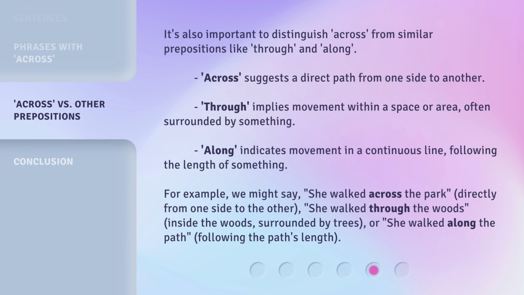It's also important to distinguish across from similar prepositions like through and along. Across suggests a direct path from one side to another. Through implies movement within a space or area, often surrounded by something. Along indicates movement in a continuous line, following the length of something.